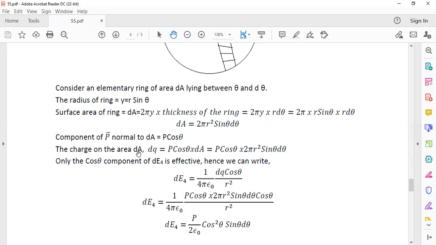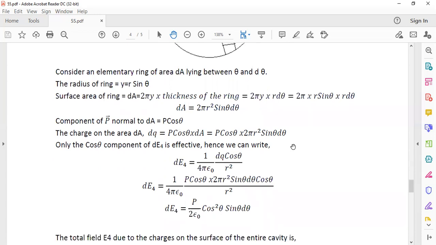The charge on the total strip, dq, is equal to the polarization component P cos theta into area. Total charge on the strip is equal to the component of the polarization into area. That gives the total charge on the strip.